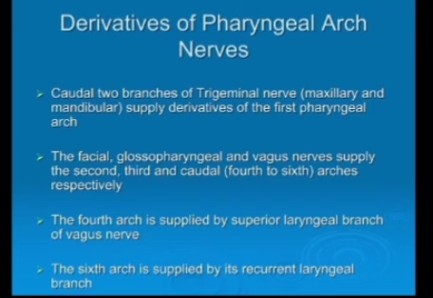Now pharyngeal arch nerves. Trigeminal nerve has three branches: ophthalmic division, maxillary and mandibular. The lower two, maxillary and mandibular, supply derivatives of the first pharyngeal arch.